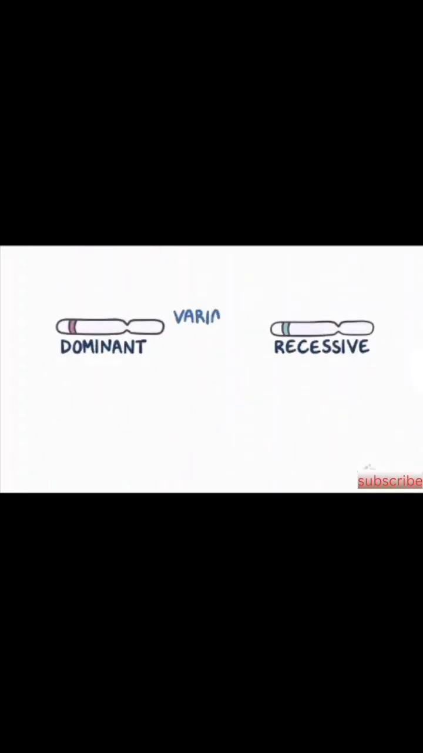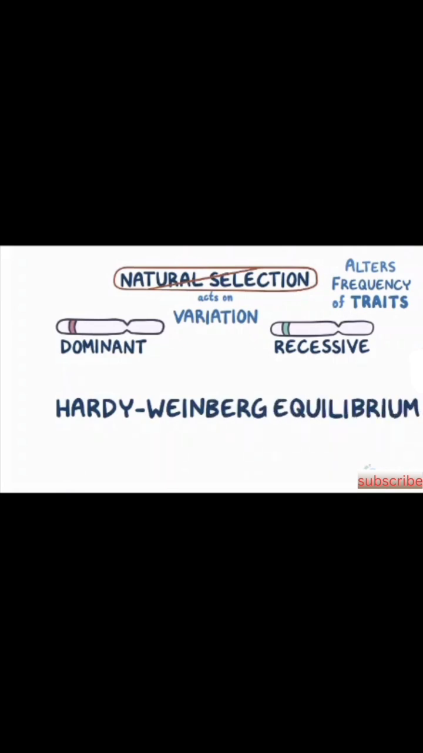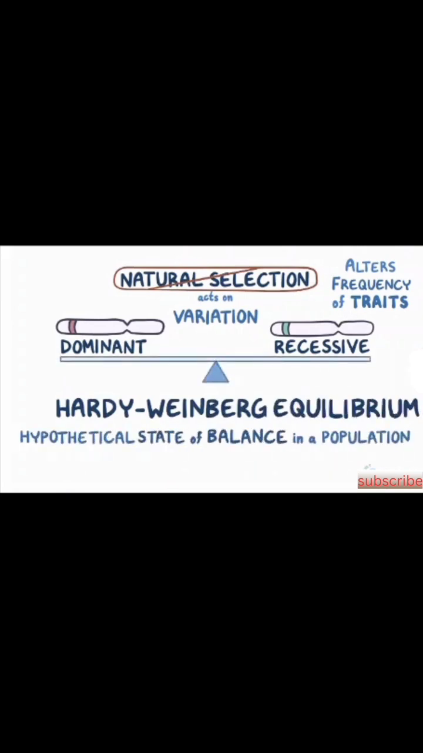Hardy and Weinberg realized that dominant and recessive alleles offer variation in a population and that natural selection would act upon that variation, altering the overall frequency of those traits. So they took the altering factor, natural selection, off the table completely and came up with the Hardy-Weinberg principle, or equilibrium, which is a hypothetical state of balance in a population where the frequency of dominant and recessive alleles remains the same from one generation to the next.